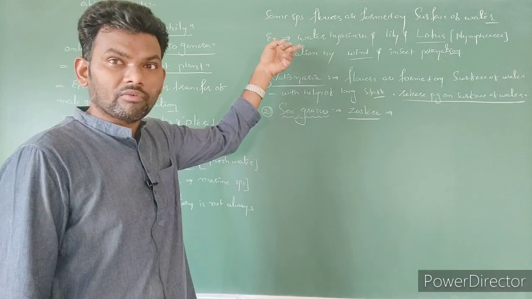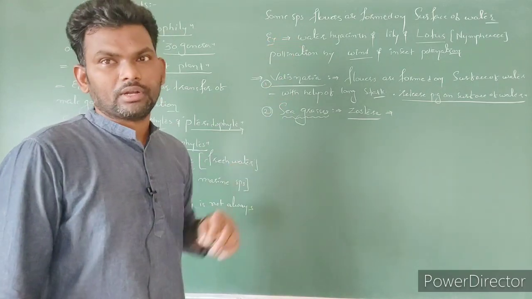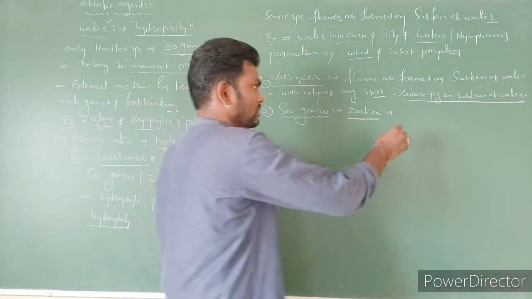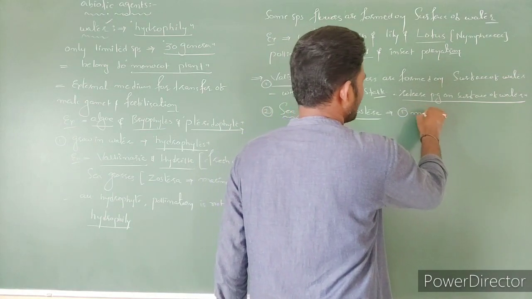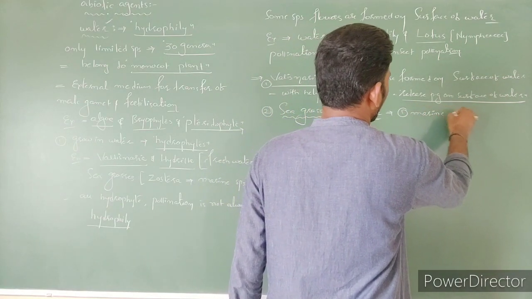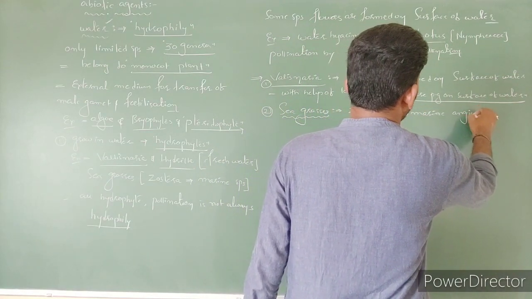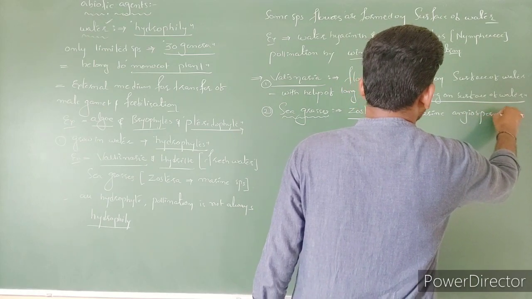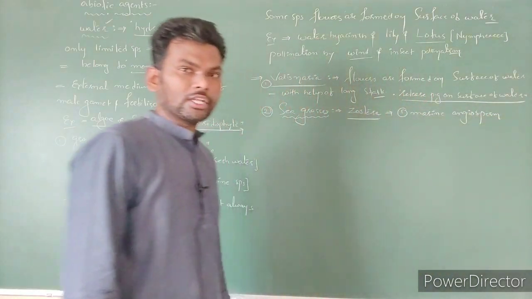Vallisneria, surface of the water. Zostera, within the water. Let's write the points. Zostera is a marine angiosperm. The first point is what? It is a marine angiosperm.